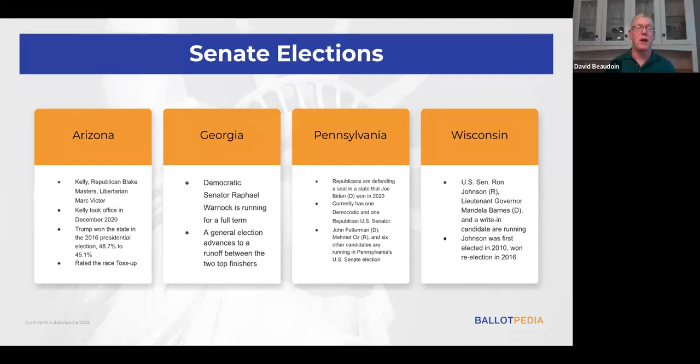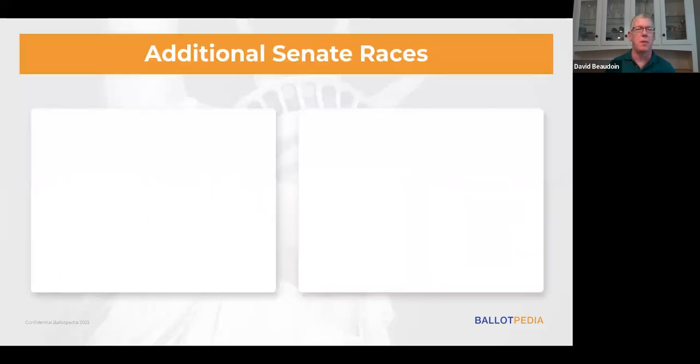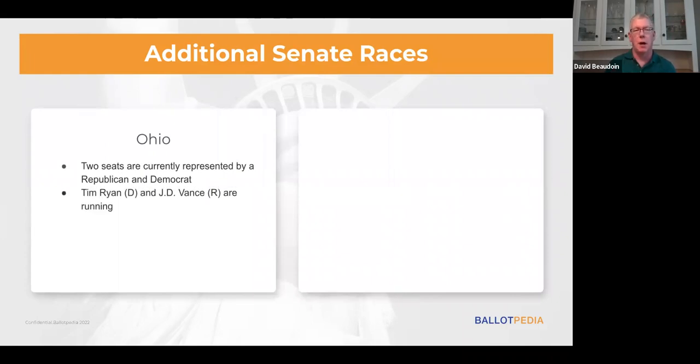Yeah, those two were definitely the ones that just missed the cut, although there are some others you could consider as well. And the 2 seats you mentioned, Ohio and Nevada, are currently represented by a Republican and a Democrat, respectively. So in Ohio, the Democrat is Congressman Tim Ryan. The Republican is J.D. Vance, and those are the 2 candidates running. The incumbent Senator Rob Portman, who was first elected in 2010, is not running for re-election.